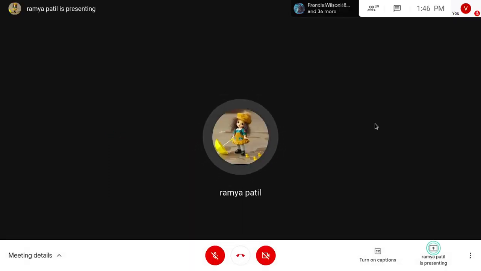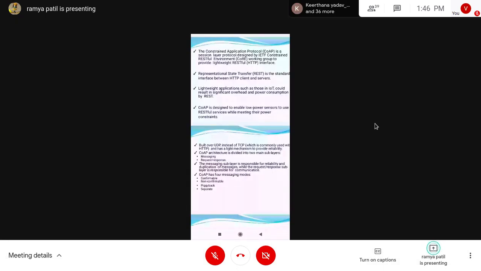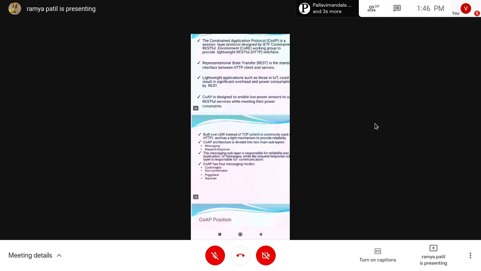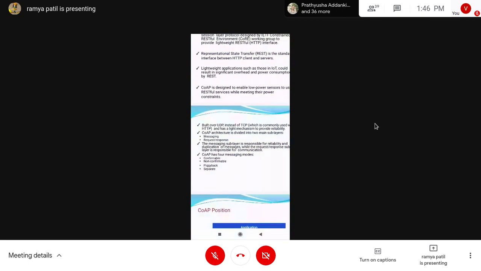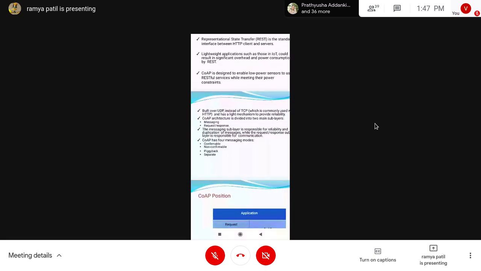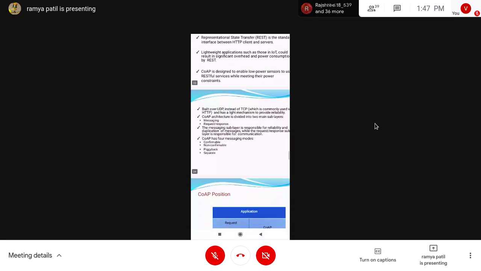Next, the COAP architecture is divided into two main sublayers: one is the messaging, the other one is the request and response. The messaging sublayer is responsible for the reliability and the duplication of messages, while the request and response layer is responsible only for the communication. Based on the request, it will give particular services, based on the response. And COAP has four messaging modes: confirmable, non-confirmable, piggyback, and separate. These are the four messaging modes.